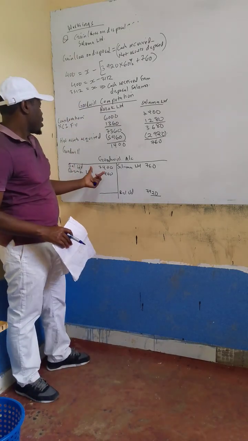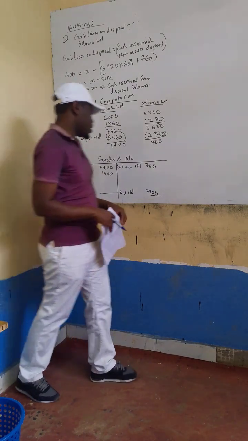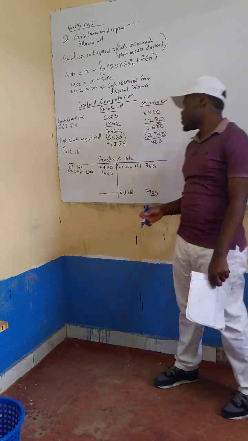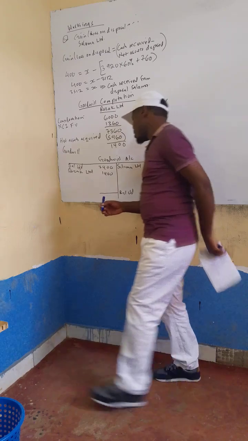So Frank, add for me the value on the debit side. 7,400 plus 1,400, 8,800, right?